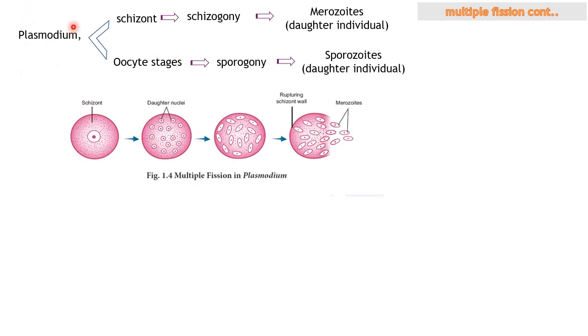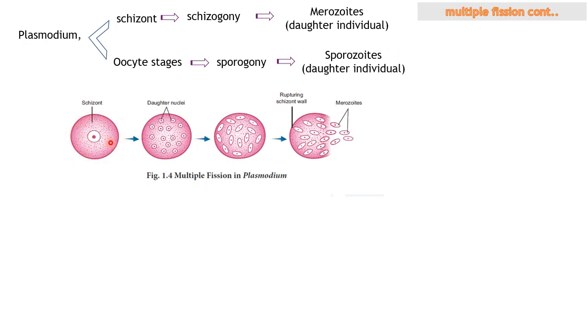So this plasmodium is a parasite. In this case you have two hosts, one is mosquito and another one is human. As you look at this image, they have given an asexual reproduction that generally takes place in humans. Once this sporozoite has been introduced into the human, it becomes a schizont.